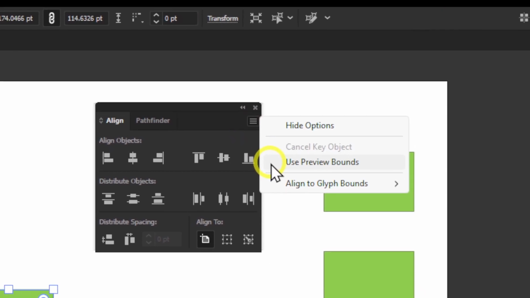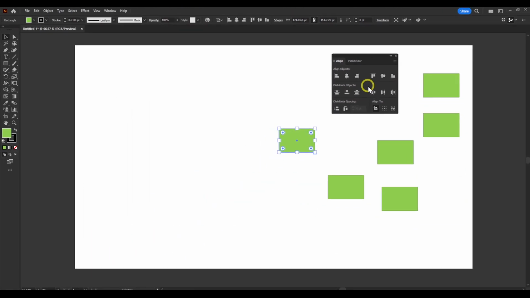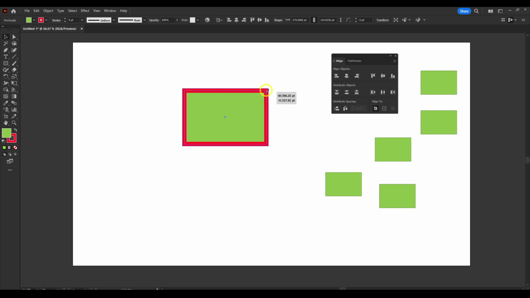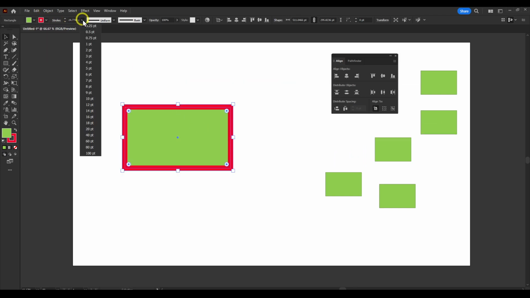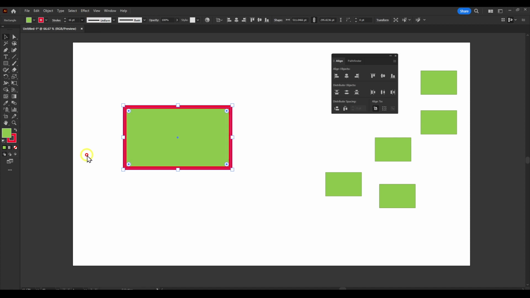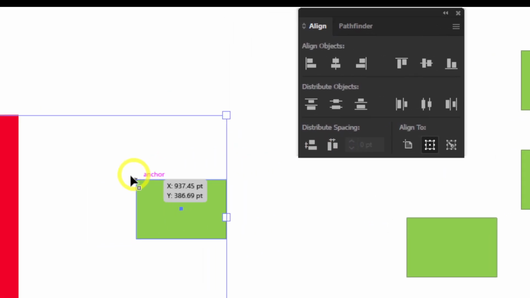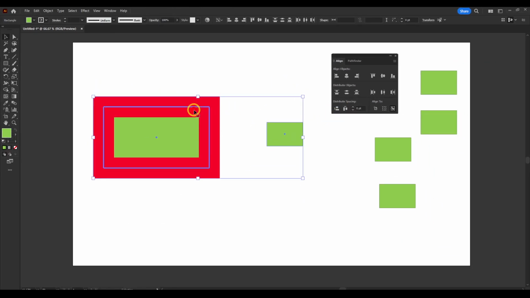Alright, and also here we also have use preview bounds. It's really interesting, this option. Now let's say you might want to align an object to its actual stroke. So let's say I add a stroke to this object, increase the stroke here. Now I have a stroke added here, also increase this. And now I'd like to align this to the stroke, and if I click on here now, this will align. So I have the stroke, and this will align to the stroke.